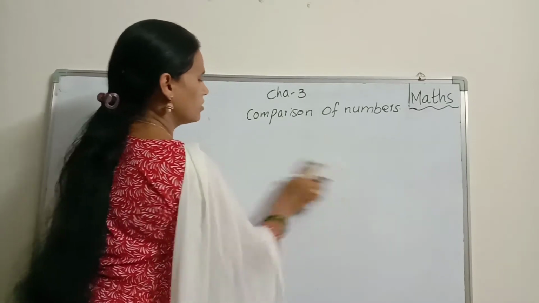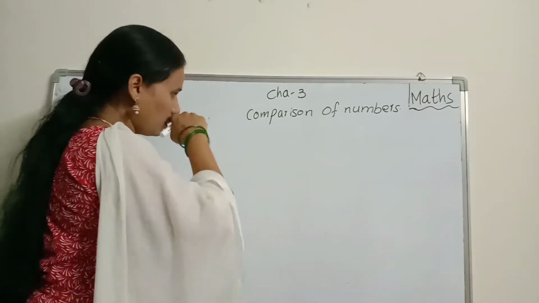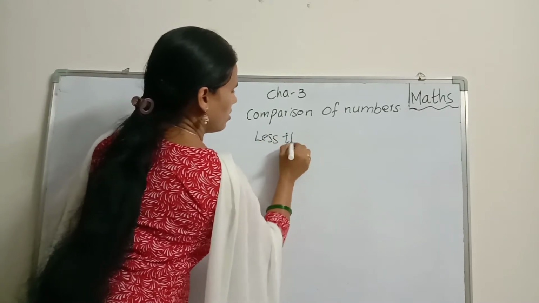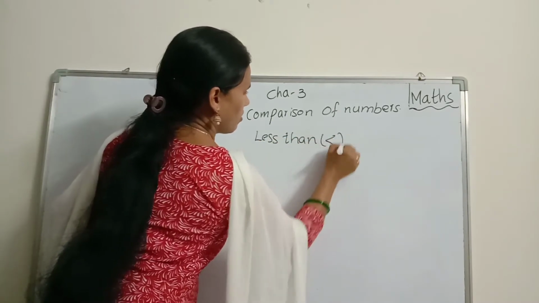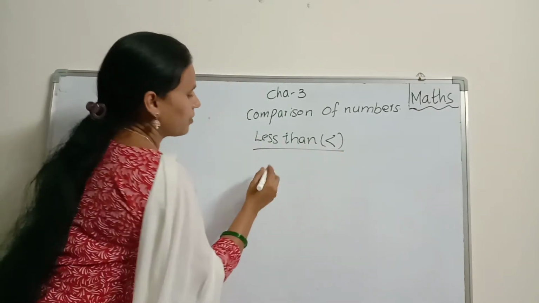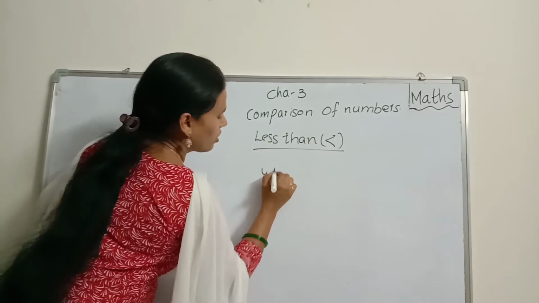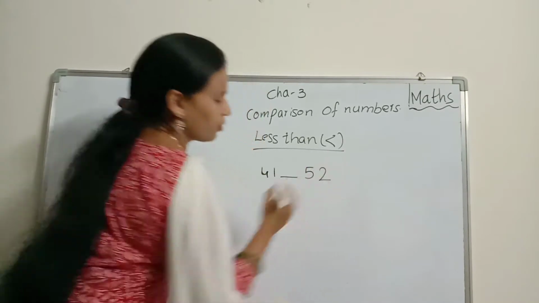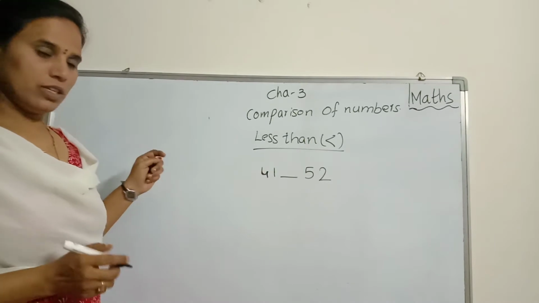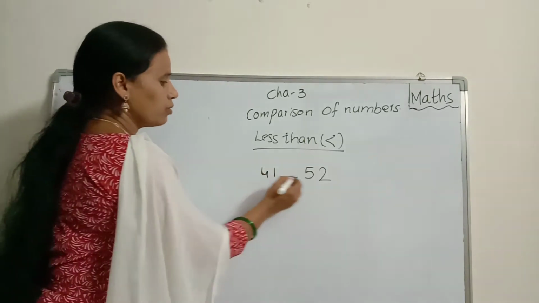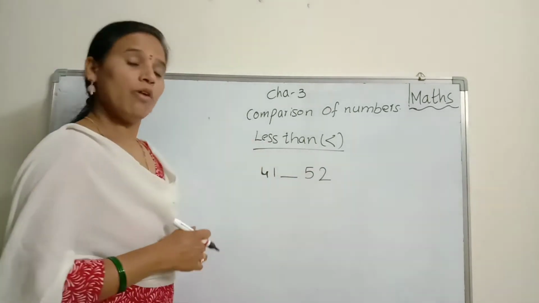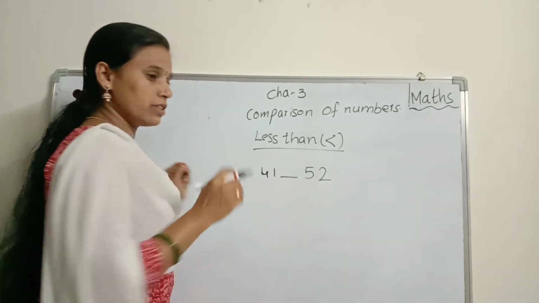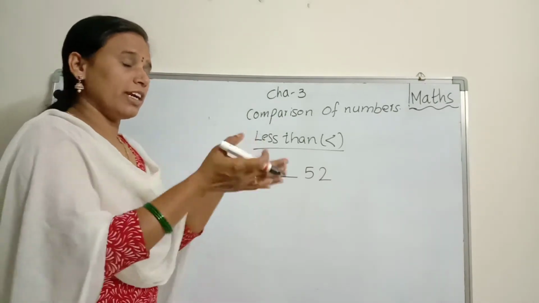Less than. See, less than means, now less than means, look at here children, 41 dash 52. Okay children? Now we have 2 digit numbers. Which is the bigger number? First of all you consider which side the bigger number is there.